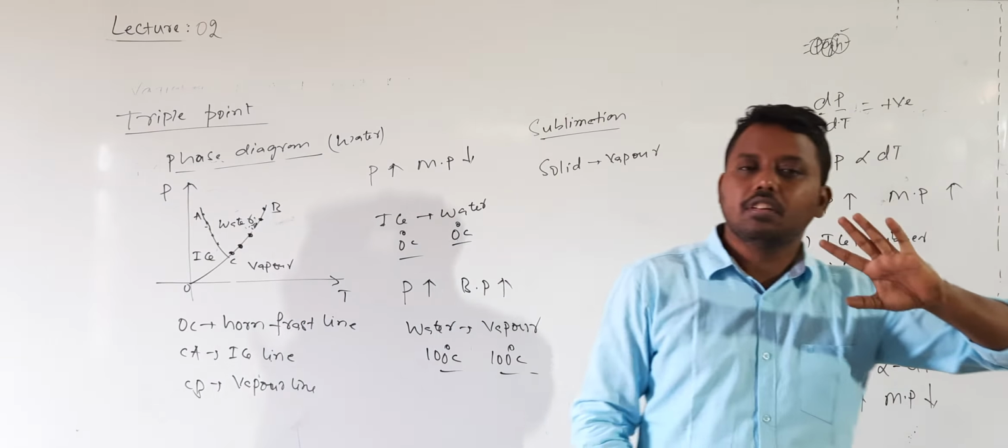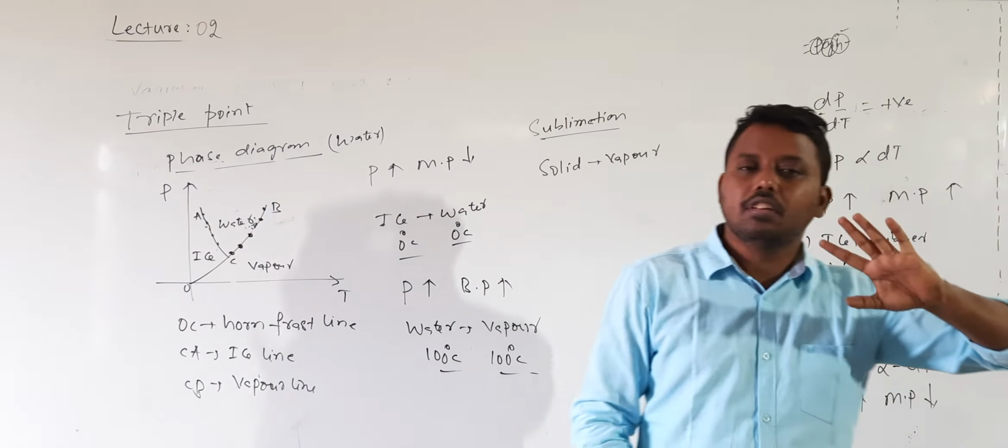Okay, the three lines are clear. Better if you remember this line's name as the sublimation line. Now, what is the meaning of triple point? The triple point is the point of intersection of the sublimation line, the ice line and the vapor line. At that point, the three states, solid, liquid and vapor, are in thermal equilibrium. That point is called the triple point of water.